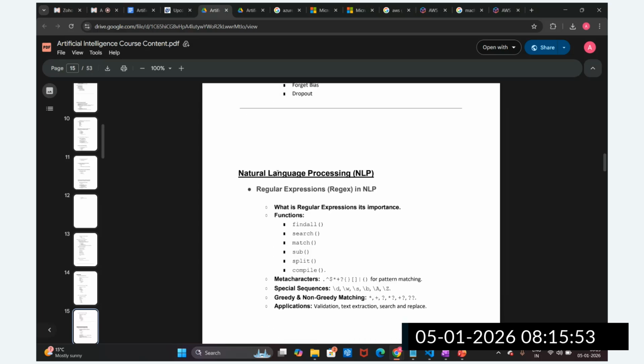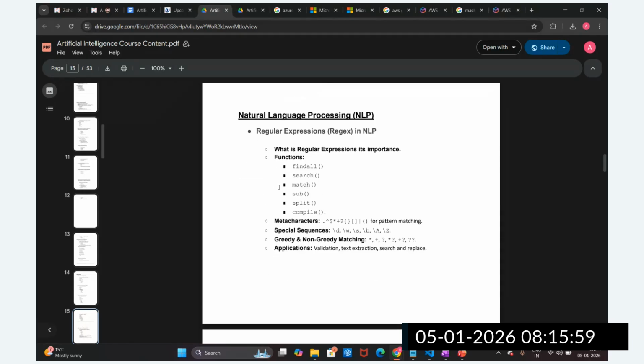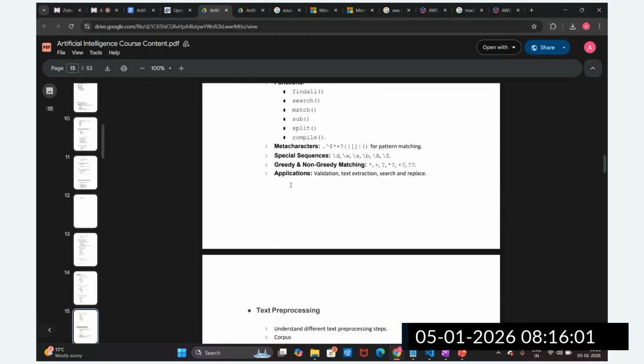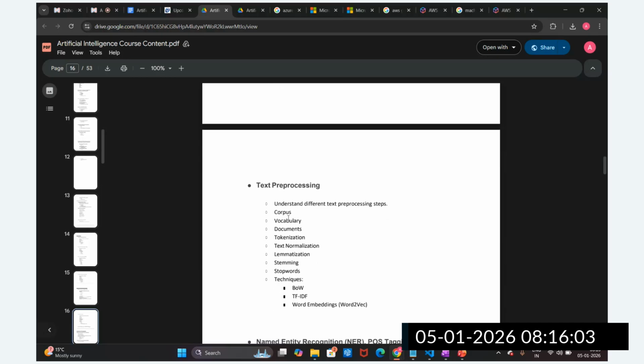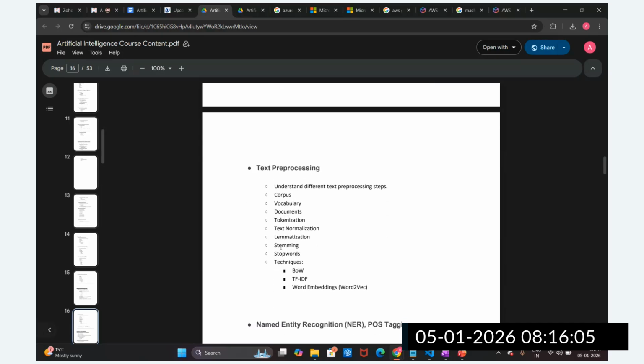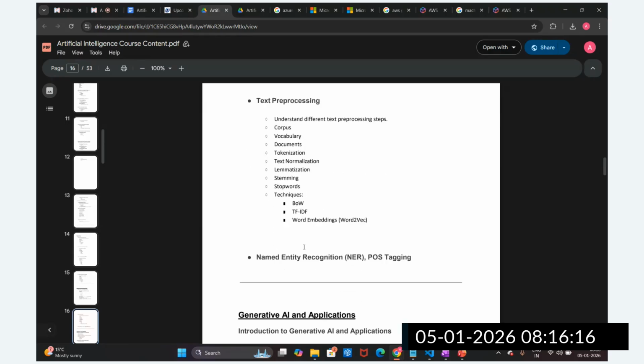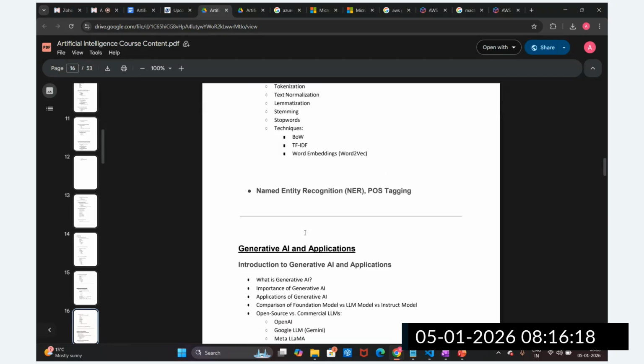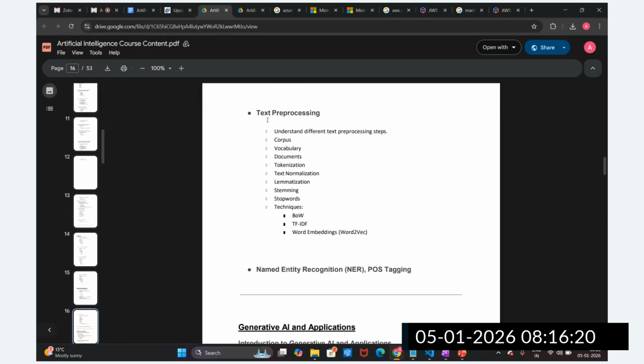Then we are going to start natural language processing, where we will understand regular expressions, which are very important. Then how we can do text processing, how we can handle text data. There are different techniques: corpus, vocabulary, document, tokenization, text normalization, lemmatization, stemming, and stop word handling. We are going to understand these techniques, and then build a hands-on project on NLP.